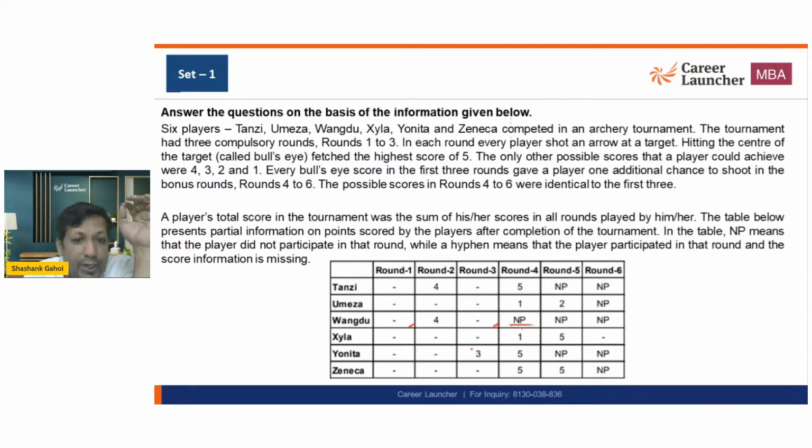If I look at X, X is definitely hitting a bullseye in every round, and only then is he getting 3 extra rounds. If I talk about Y, Y is hitting only one bullseye, and that's why he's getting one extra round, and this is what the question is saying. I hope everyone understood this. Yes or no? This is clear, right?